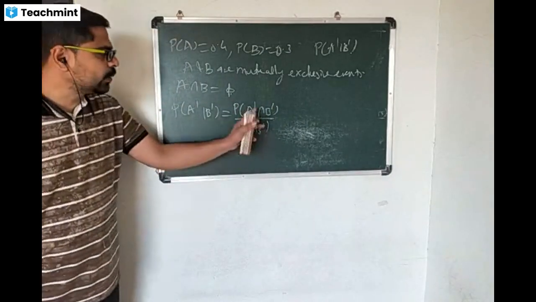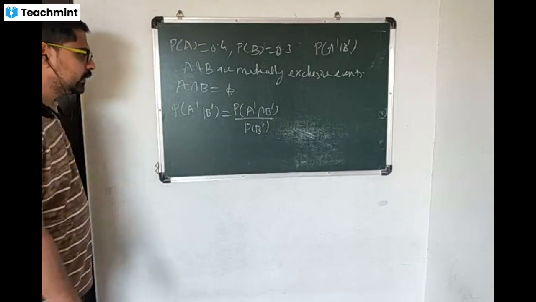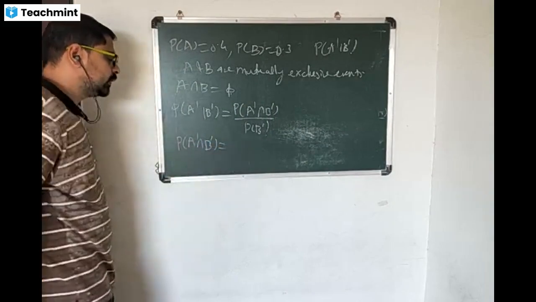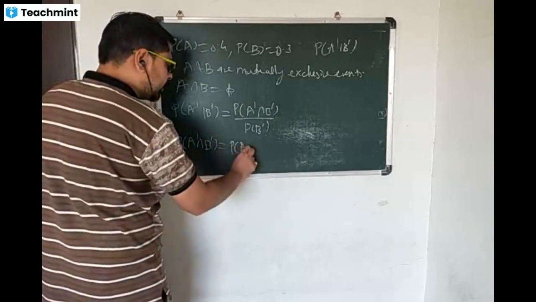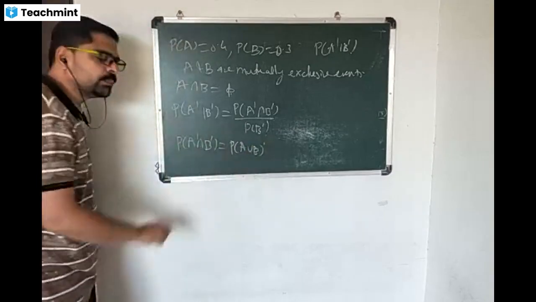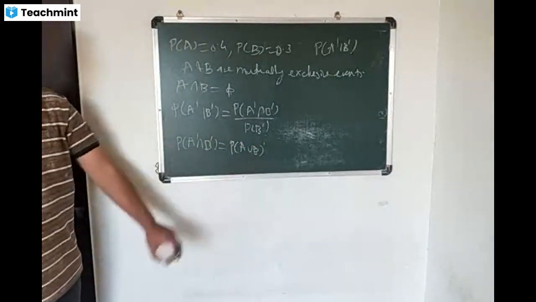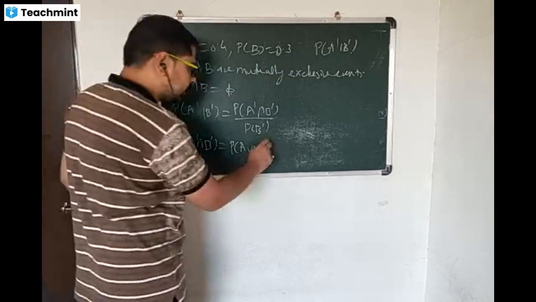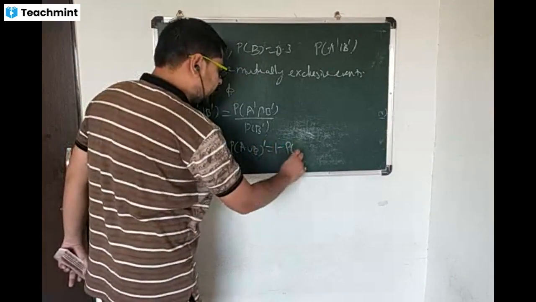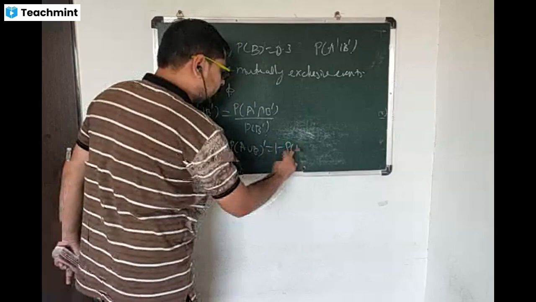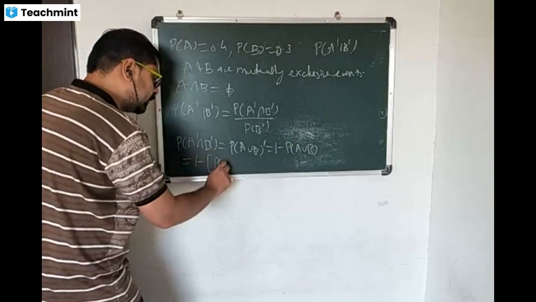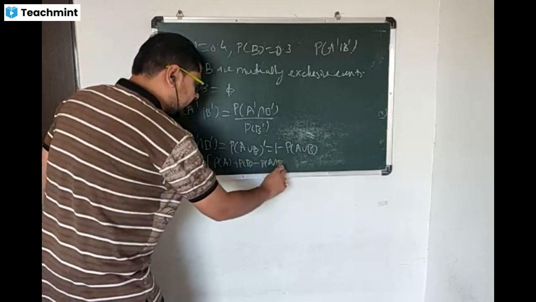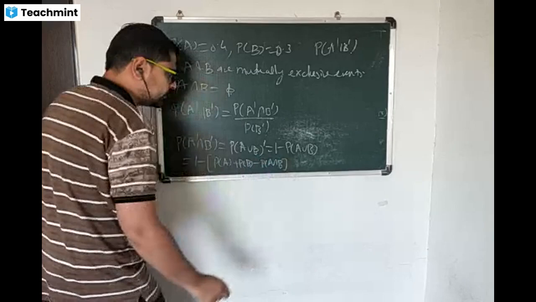तर आपल्याला आता probability of A complement intersection B complement काढायचंय. Probability of A complement intersection B complement is equal to probability of A union B complement by using De Morgan's law. De Morgan's law काय सांगतो? A intersection B complement is same as A union B complement. This is nothing but probability. So this is nothing but 1 minus probability of A union B, that is probability of A plus probability of B minus probability of A intersection B.